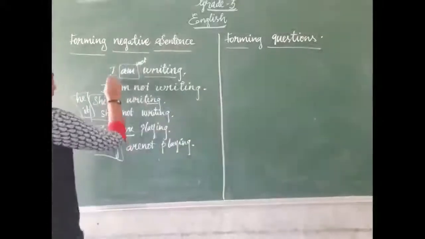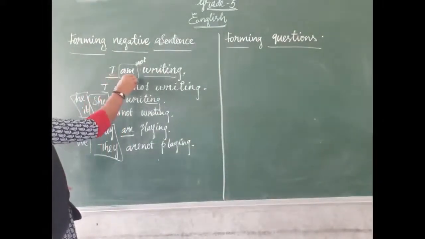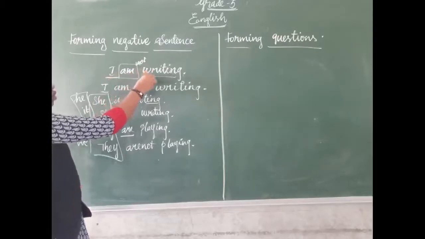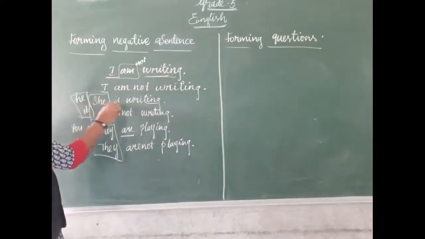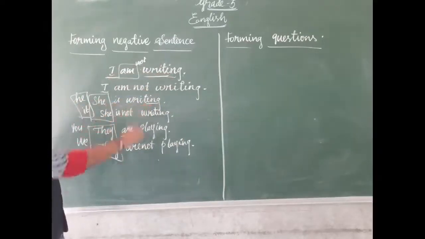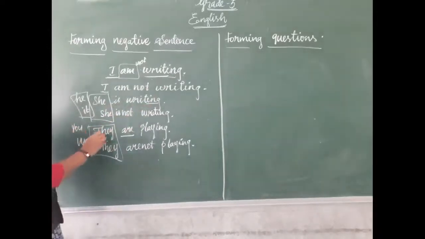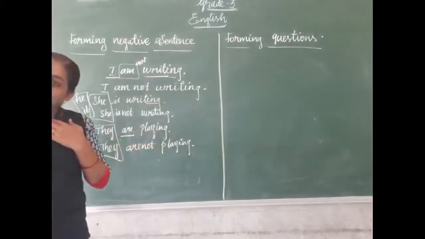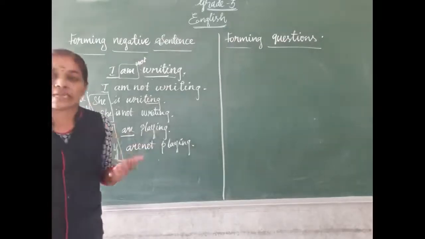Okay, so for I, the helping verb is am. After that, we want to add ing to the main verb. Next, for he, she, it, the helping verb is is. To the main verb, we want to add ing. Here, for you, we, they, the helping verb is are. To the main verb, we want to add ing. Okay, this is for present continuous tense.